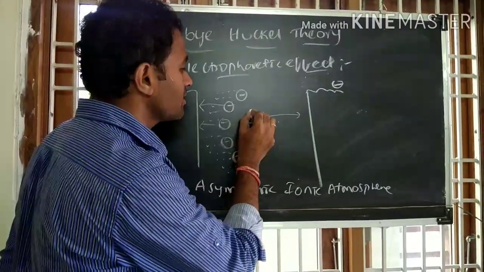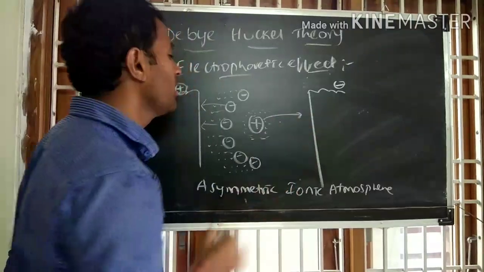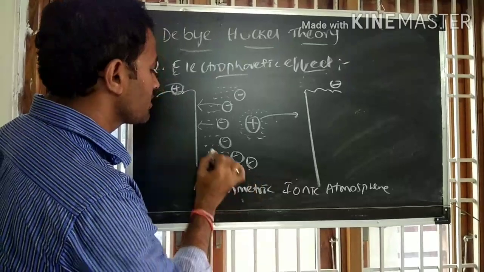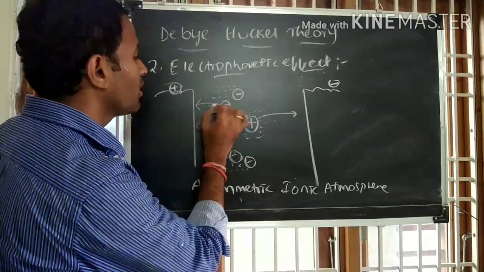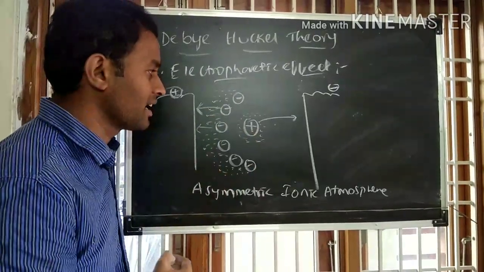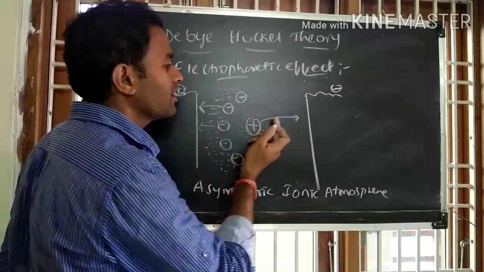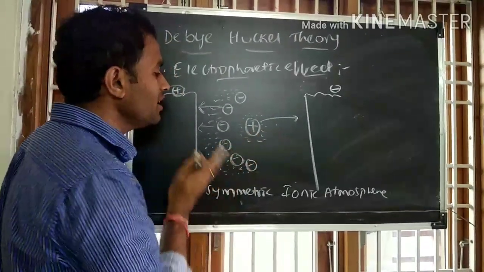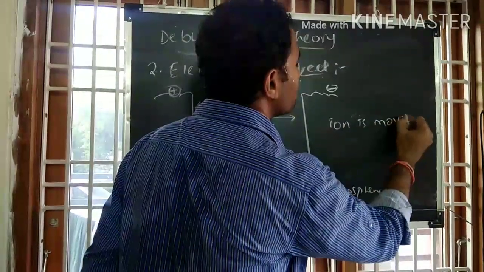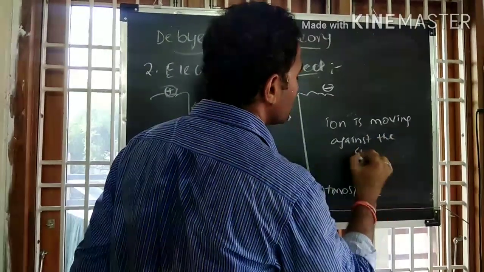That means the central ion is associated with a small number of solvent molecules which are moving in this direction, whereas the oppositely charged ionic atmosphere is associated with a large number of solvent molecules which are moving in the opposite direction to that of the central ion. So we can say that the central ion is moving against the stream of solvent.